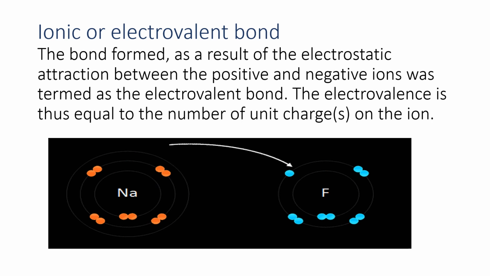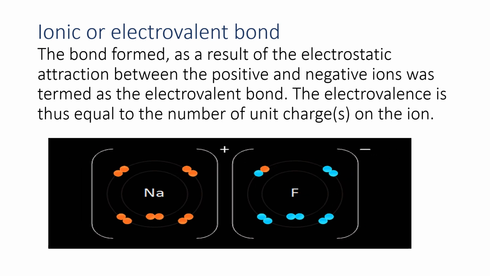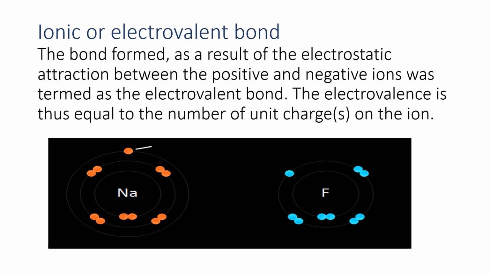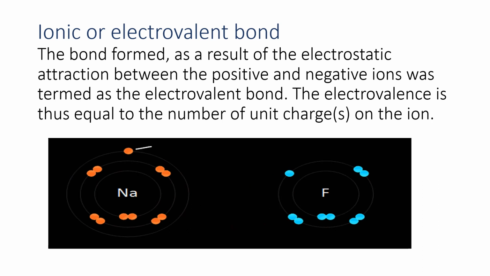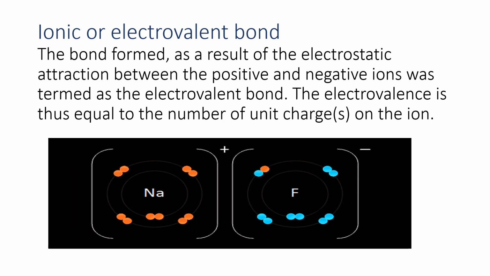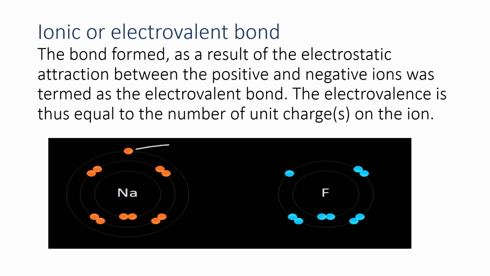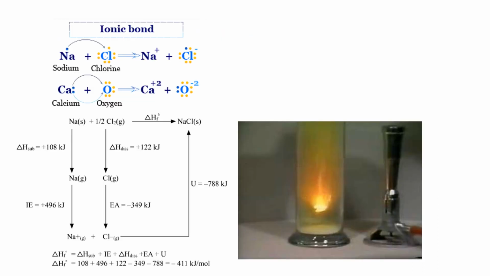In order to achieve a stable octet, they form 8 valence electrons and they form an ionic bond. So sodium's 1 valence electron is transferred to fluorine and the fluorine gains that electron. This is the pictorial representation of ionic bond.